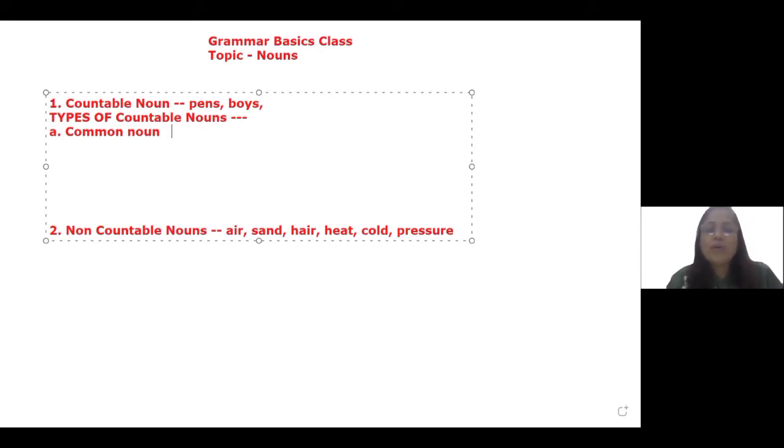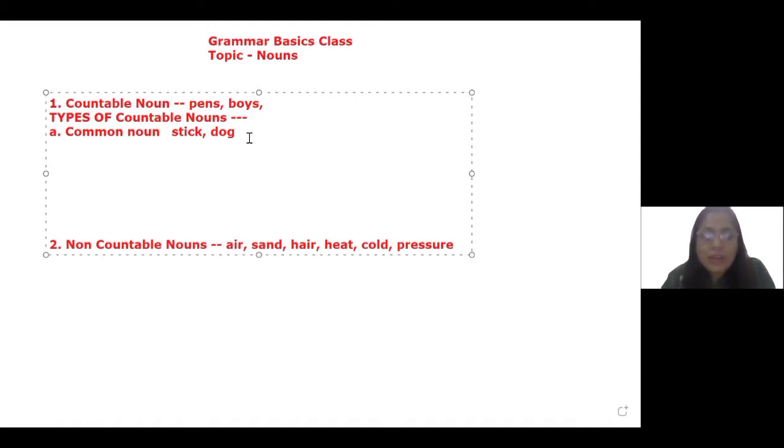The first type of a noun is a common noun. Even something like, if I say stick, it is a noun. If I say dog, it is a common noun. Because they are common, they can have two forms, that is singular and plural. About this, I will tell you a little while later. Okay. The second type of a noun is a proper noun. These are all categories of countable nouns.